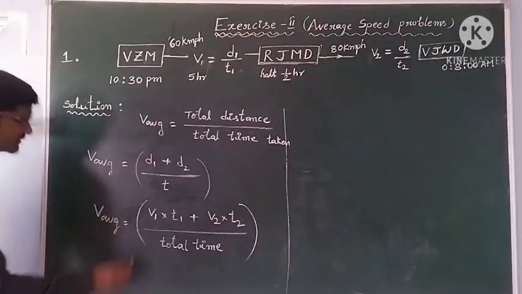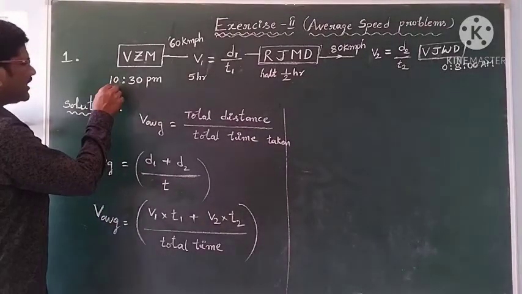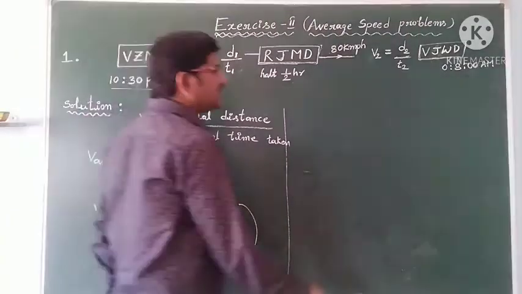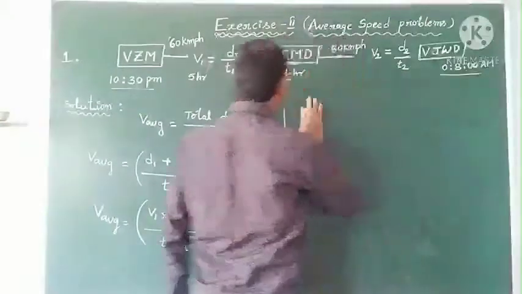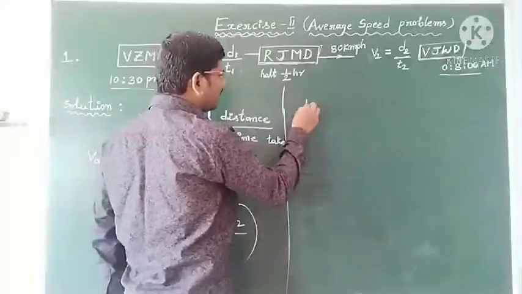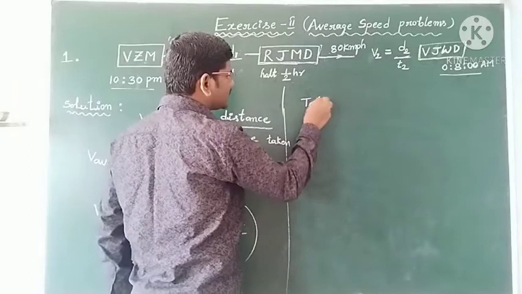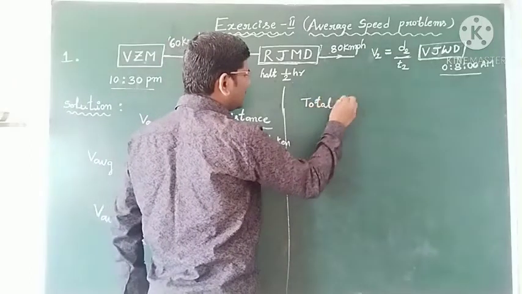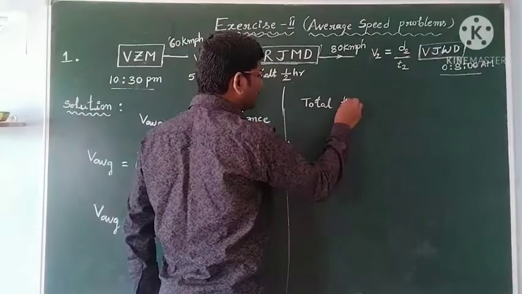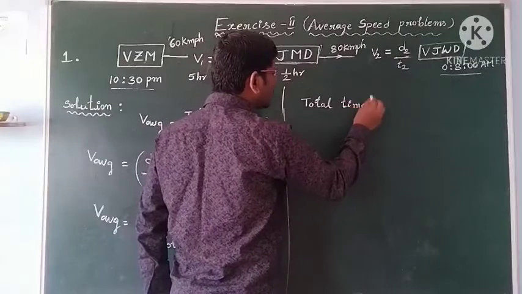Okay, students. Now see, started at 10:30 and finally reached at 8 a.m. So the total time I want to find.